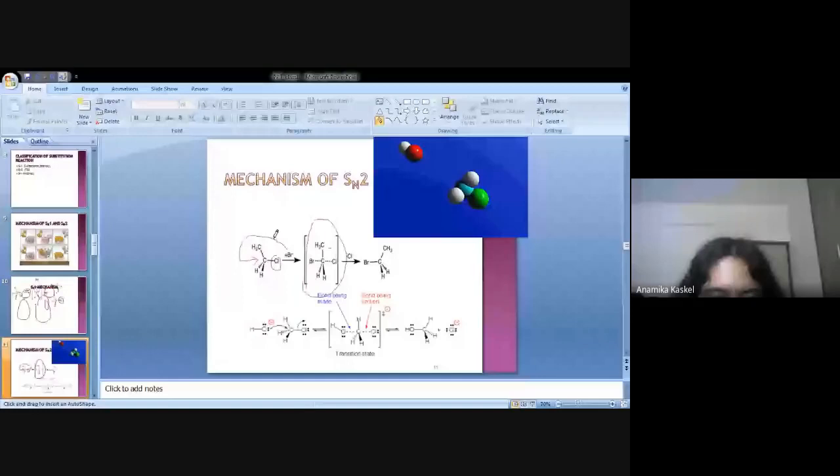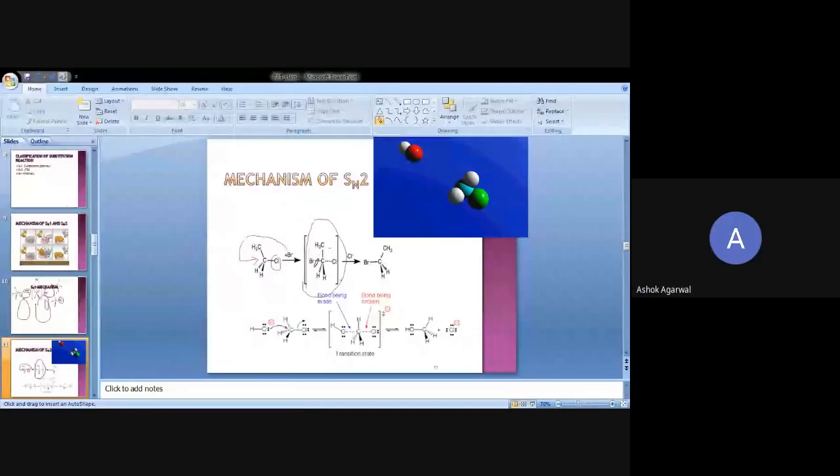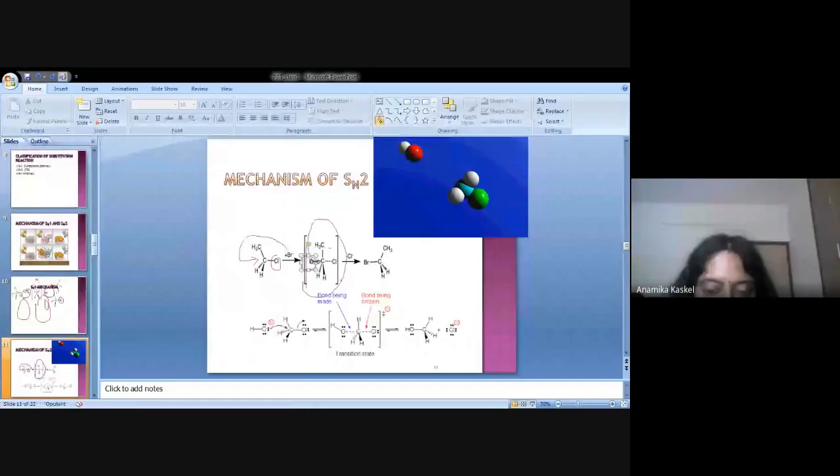Chlorine will be removed, so there is a breaking of the bond. This is the making of the bond. This is called bond making. Br minus is making the bond and chlorine is breaking. So this is the bond making, and this is the bond breaking. Okay, so this step is called the transition step.